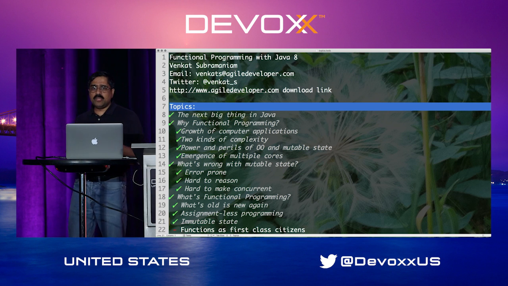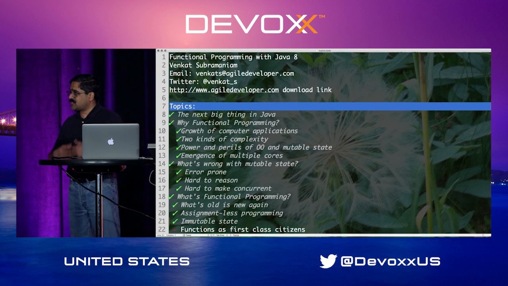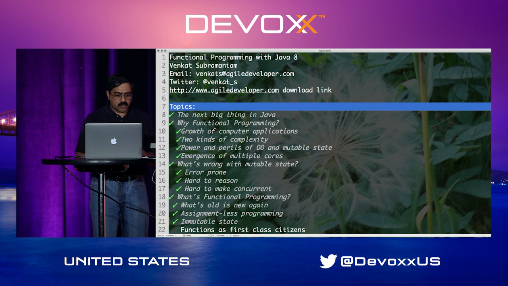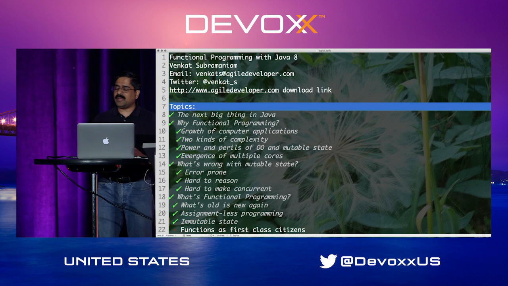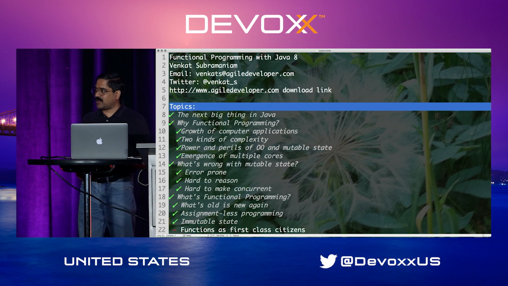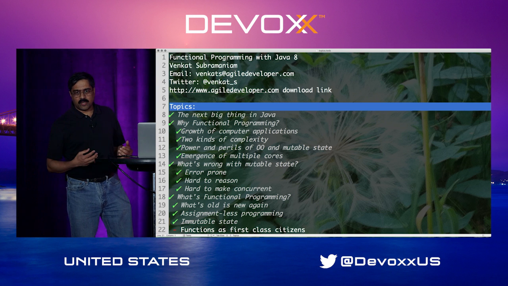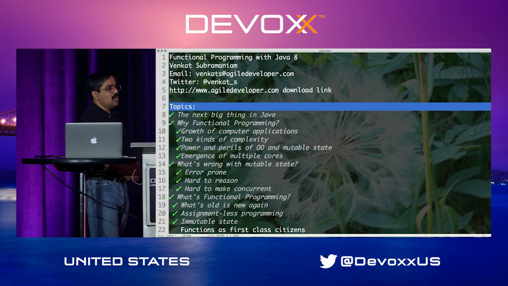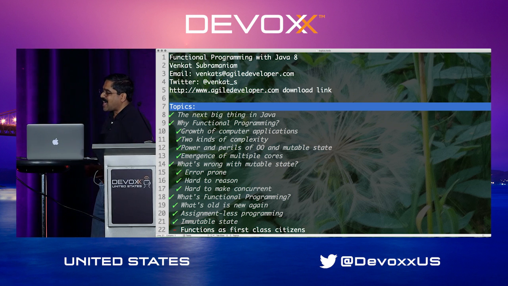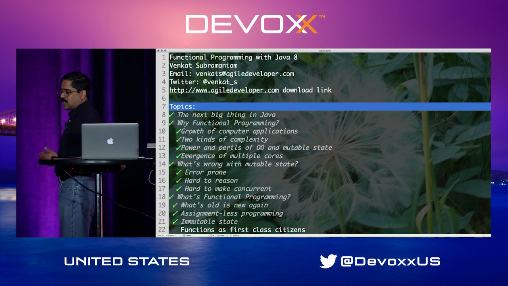Well, the next thing is, of course, dealing with immutable state. We don't want to be mutating the state. Instead, we want to transform the state as much as we can, because transforming the state becomes a lot easier to reason and work with than mutating the state. But obviously, one question we may ask here is, oh my gosh, if you're going to be dealing with immutable state, would you not pay a performance price by copying objects over and over and over?